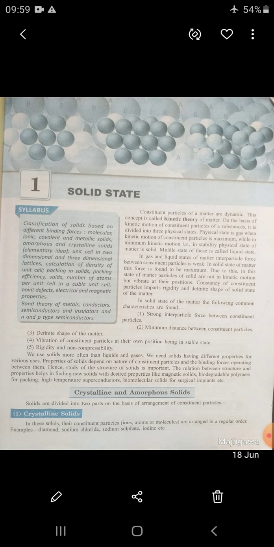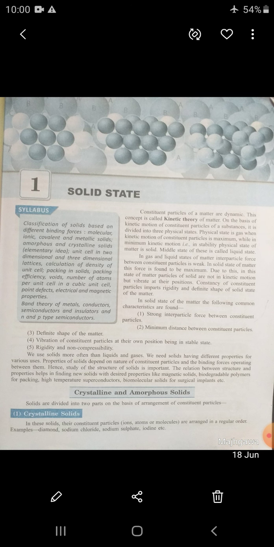Second characteristic: the interparticle force is maximum, that is solid. Due to maximum interparticle force, particles of a solid are not in kinetic motion, but vibrate at their positions, and the constituent particles impart rigidity and definite shape to the solid state of matter.